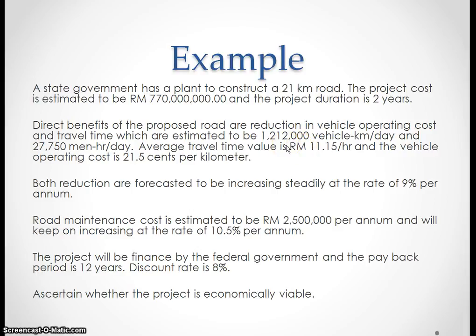1,212,000 vehicle kilometers per day and 20,750 man hours per day. Average travel time value is 11 ringgit 15 cents per hour, and the vehicle operating cost is 21.5 cents per kilometer. Those reductions are forecasted to increase steadily at the rate of 9% per annum, and road maintenance cost is estimated to be 2.5 million. The project will be financed by the federal government, the payback period is 12 years, and the discount rate is 8%. Determine whether the project is economically viable.